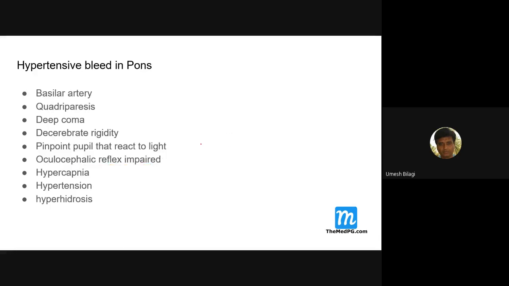The patient will have hypercapnia because of being unable to breathe. Hypertension, hyperhidrosis, sweating. These are the signs of pons.